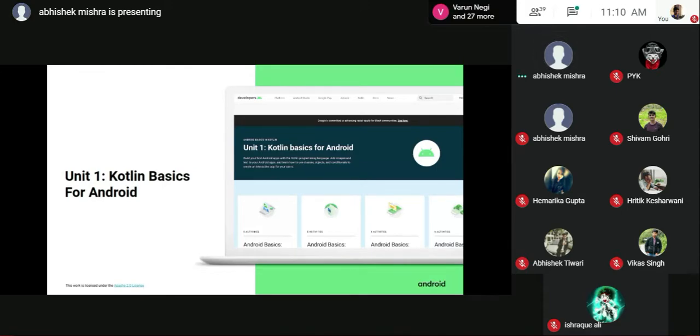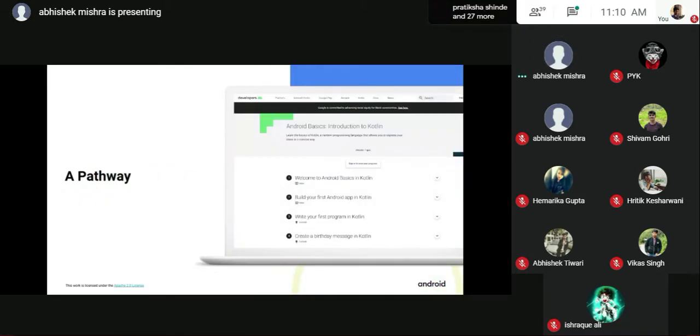Then in the next one, a pathway is a set of instructions. I'll show you the real website also where it is. The link and everything will be provided to you after the session or even right now itself. It won't be a problem.